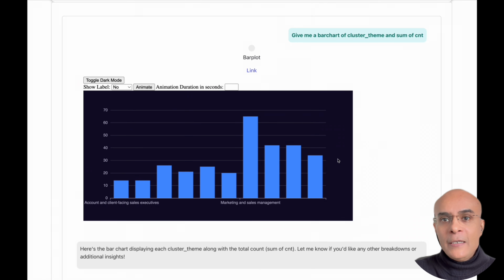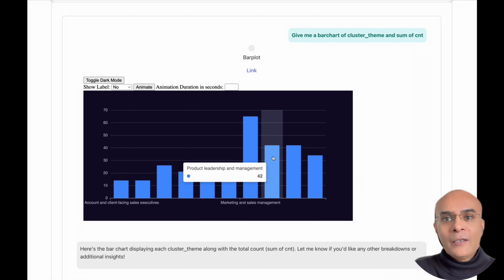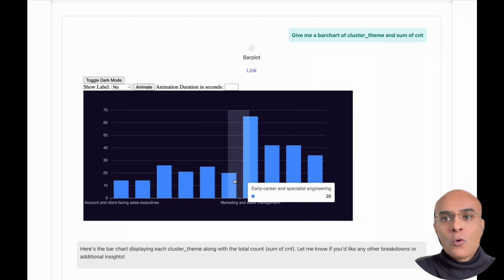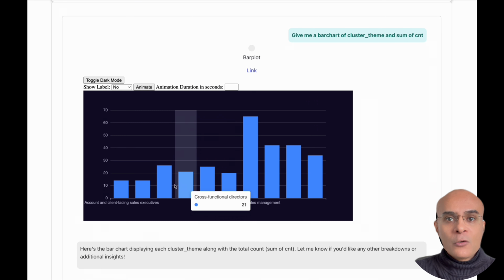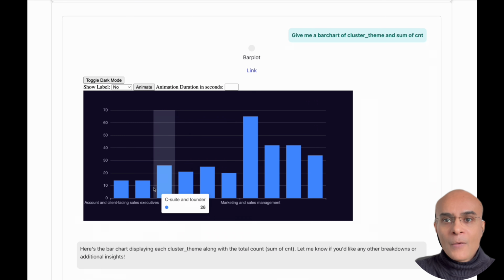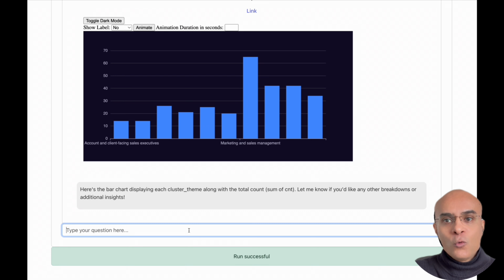And voila, we see that the agent has come out with this nice looking bar chart, but this time the chart is much more clean, it is much more readable. And you can see that I have these 10 cluster themes on the x-axis, and we can hover over it to see what are the positions to which I'm most connected with. So this is pretty interesting. It is giving pretty powerful insights, and I can use this insight to create my personalized post so that it appeals to all these connection profiles which I'm connected with.